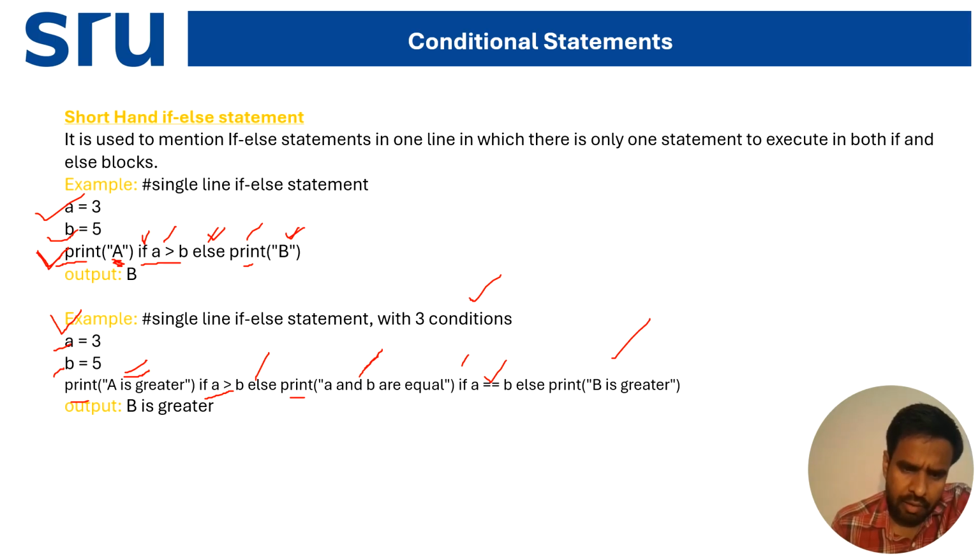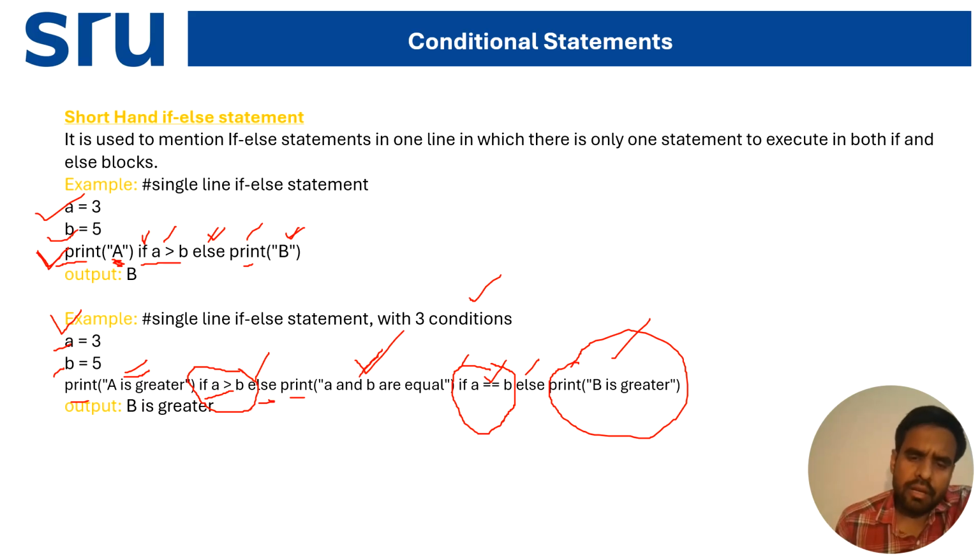First, it prints "a is greater" if the condition a greater than b is true. Else, it prints "a and b are equal" if the condition a equal to b is true. After that we take the final else and print "b is greater". So we have taken three conditions within the if and else, all in one single line.